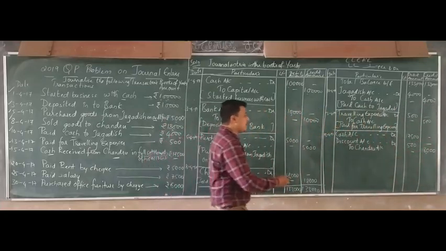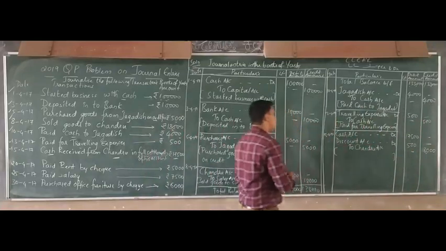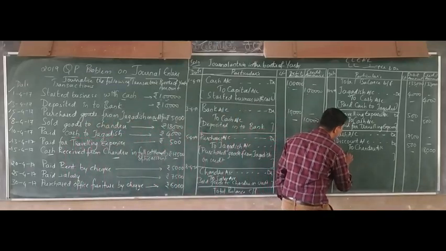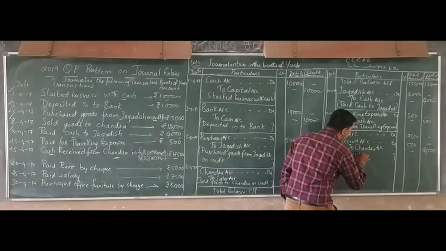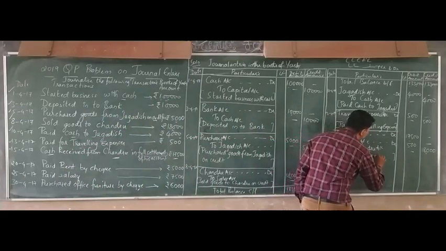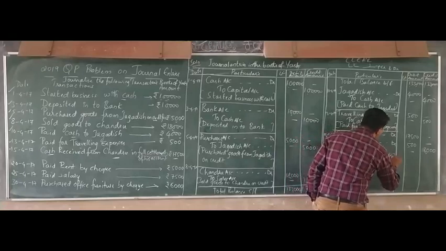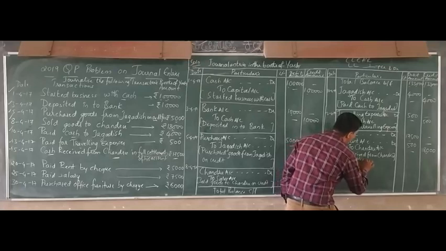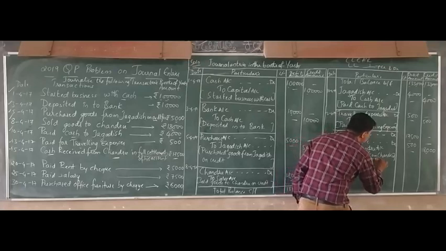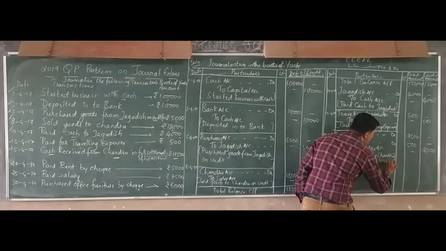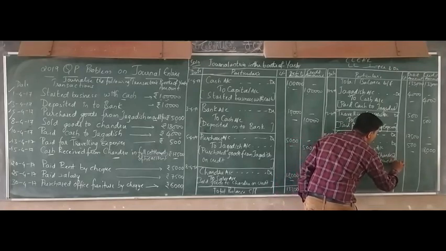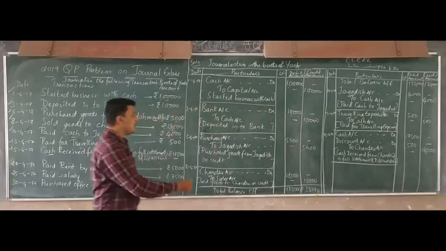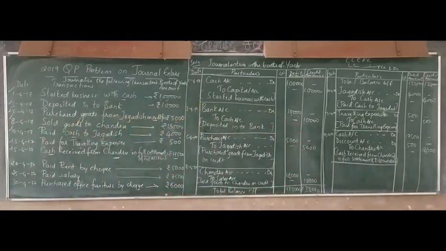Okay, so you have to give the narration here. So what is the narration? That is cash received from Chandru in full settlement of his account and discount allowed. You can write here discount allowed. Okay, so that ends your 15th date transaction. Okay, see the next one.